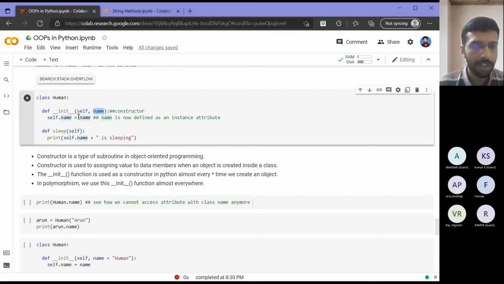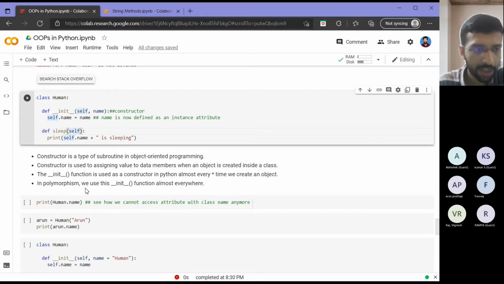I will just show how it is passed. Now then again, I am not modifying my sleep function. It is same as previous. So constructor is a type of subroutine of object-oriented programming, and it is used to assign values to data members when an object is created inside a class. And for the init function, note the point that we have 2 underscores before and after the function name. It is used as a constructor in Python almost every time we create an object.